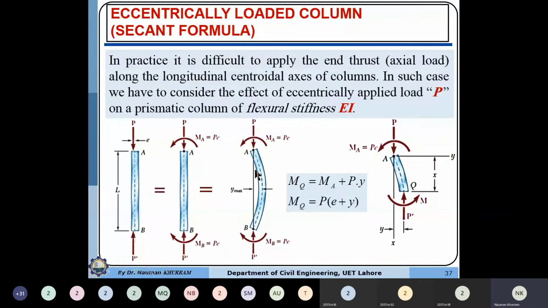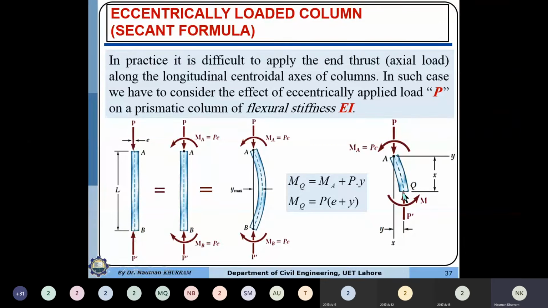For example, if we take any cross section at a point Q, we assume the coordinate system with origin at A, with the downward direction as x and the horizontal direction as y. The difference between the center line before deflection and the distorted center line is y, and x is the distance of point Q from point A.